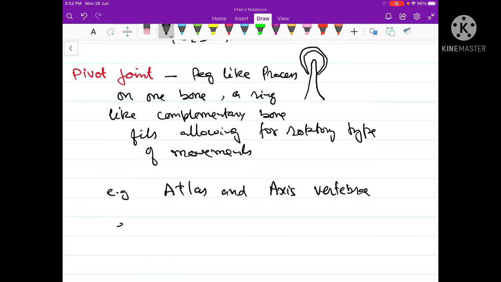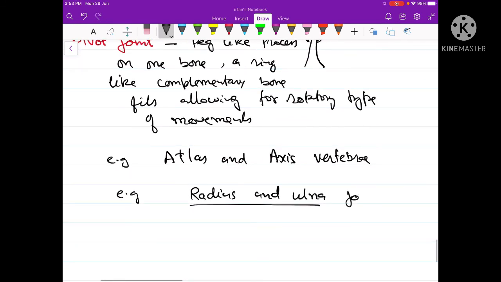Another example of a pivot joint in our body is the one found between the radius bone and the ulna bone. So the joint found between the radius and ulna is also an example of the pivot joint.